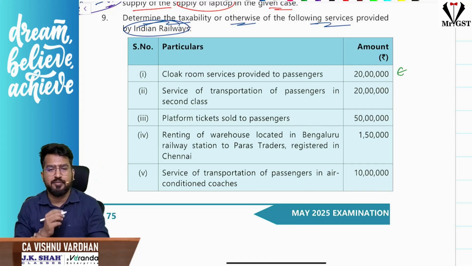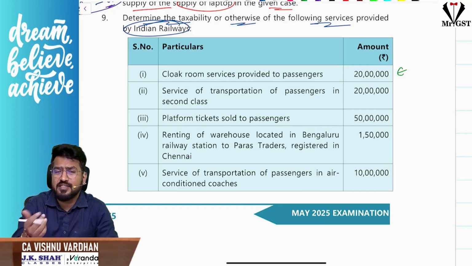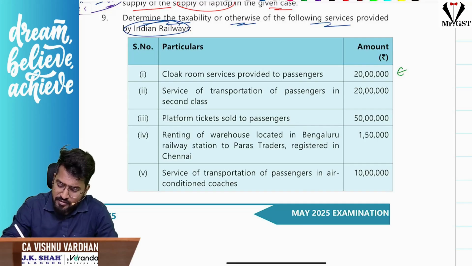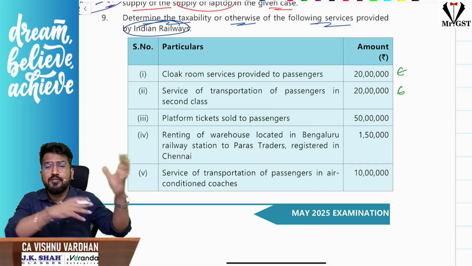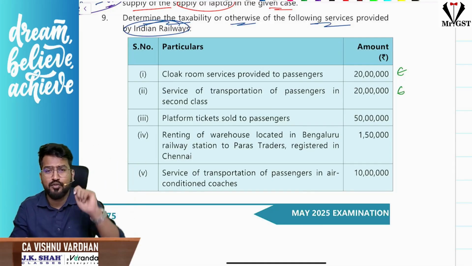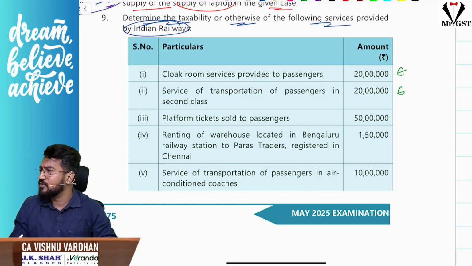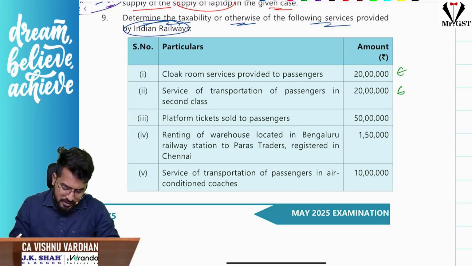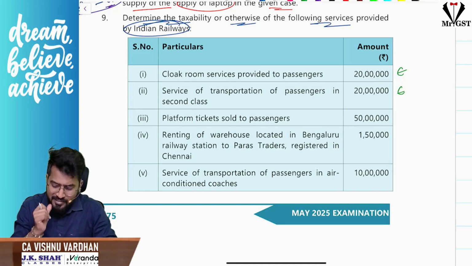Okay, exempt, be happy. Now, service of transportation of passengers in second class. Sir, you know only first class and AC are taxable. Second class is again exempt. Simple. Clock room services is where we keep the luggage. When we go to the railway station, we put all our luggage and take the token and go. They'll charge some 10 rupees, 20 rupees, 50 rupees, like that. That is clock room services. Right, next. Platform ticket. Taxable or exempt?